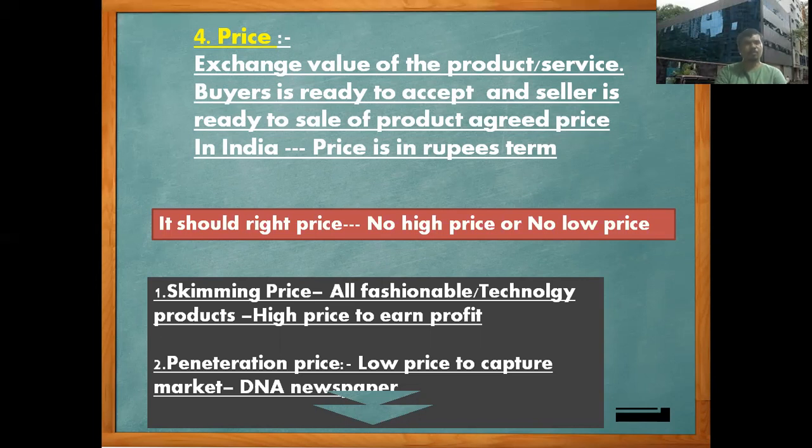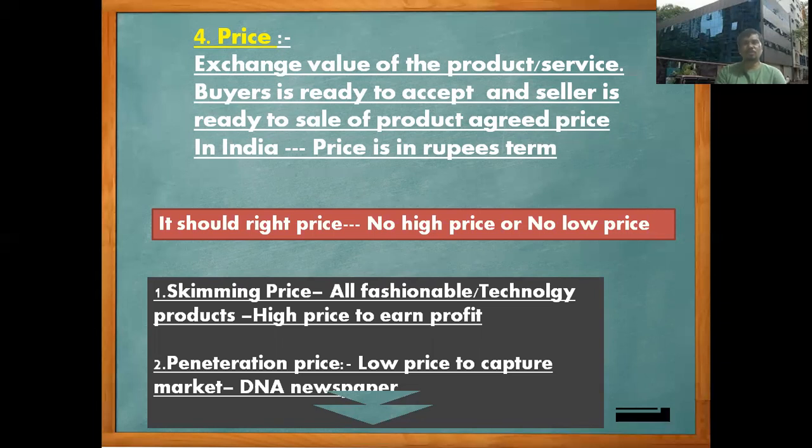Therefore they want to keep a low price to capture the market. The best example is the DNA newspaper. At the time of its launch, it was available free of cost. Then after that they kept a 1 rupee price, then 2 rupees, then 3 rupees. Now after 8 to 10 years, we have seen the DNA newspaper having the same price as the Times of India. That is called penetration pricing.